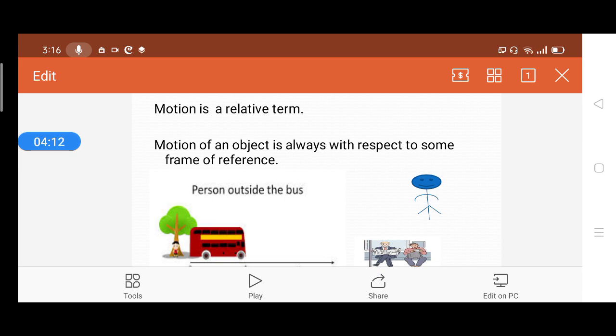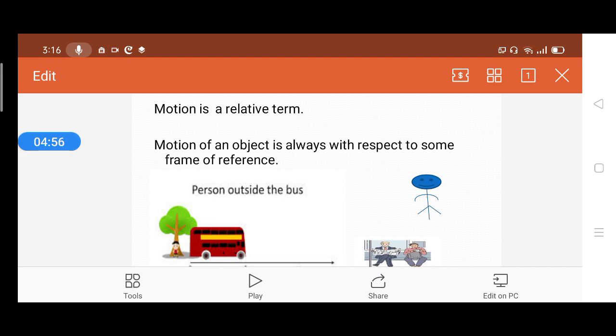Now, let us suppose there is a bus which passes across the road. So, what do you think? Is the bus in motion? Yes, of course, the bus is in motion because the position of the bus is changing. Now, think of it in this way. There will be people who are sitting inside the bus, correct? Let us suppose inside the bus you have two people, say A and B. A is sitting inside the bus, B is also sitting inside the bus. Both the persons are sitting on the seats.